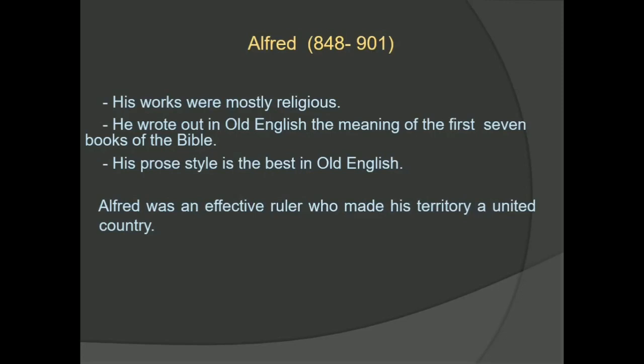And also, he supported Christianity, encouraged education and issued a code of law. He also built a fleet of ships, established 45 towns and reorganized the army to protect his kingdom from the Danes. So these are the main achievements or works of Alfred.